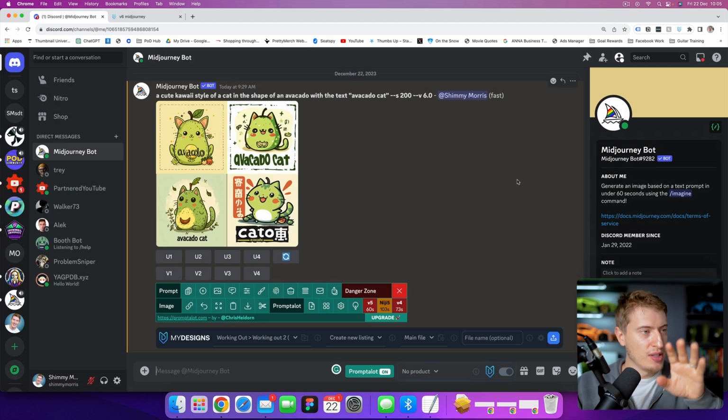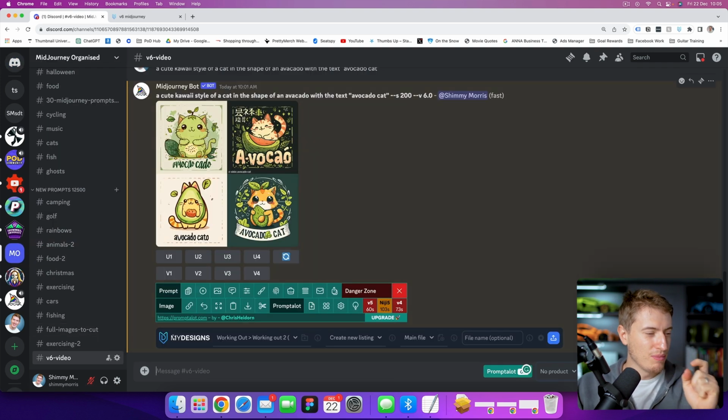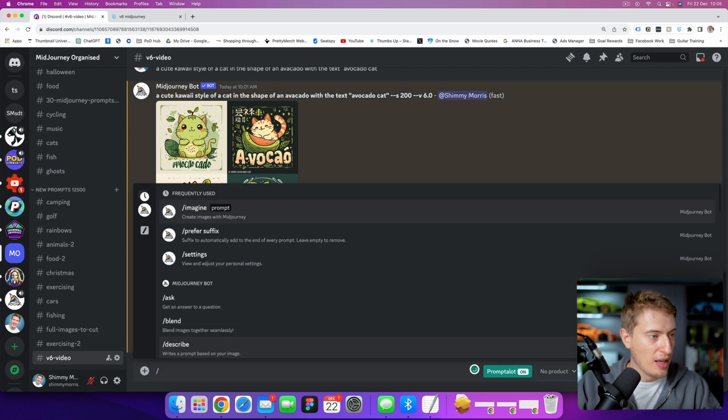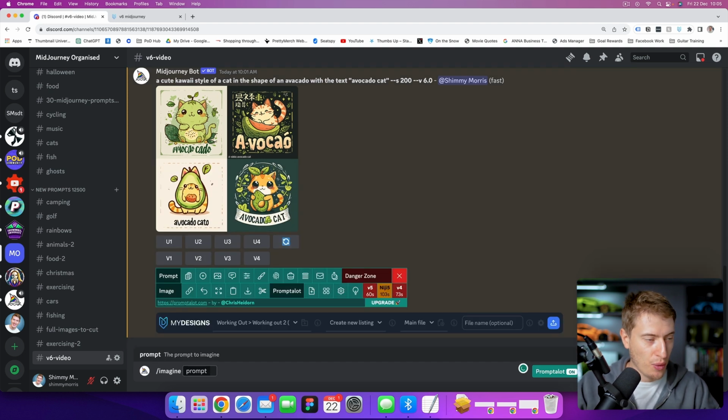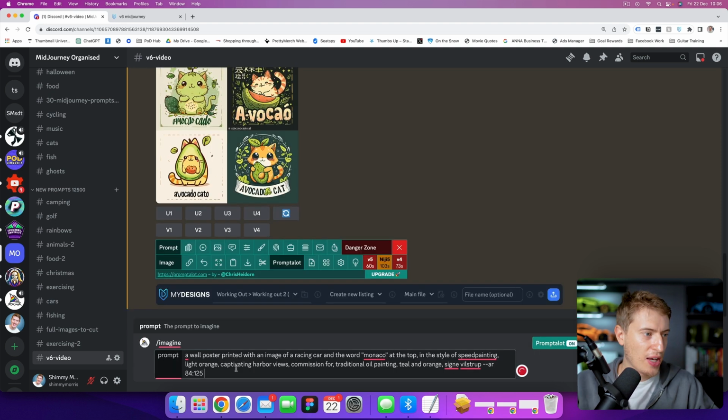Now, that's just the simple prompt of a cute kawaii style of a cat in the shape of an avocado. I want to go over some more detailed, epic kind of prompts. So first, let's just go for /imagine. Now I'm going to copy and paste this because it's quite long and I've written it down here. Okay, so this one says something a little bit different.